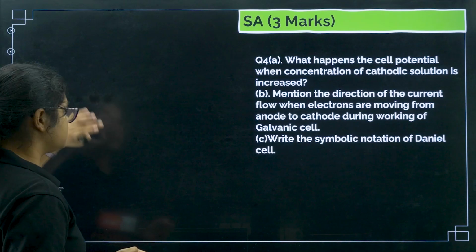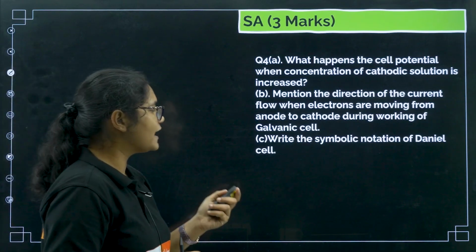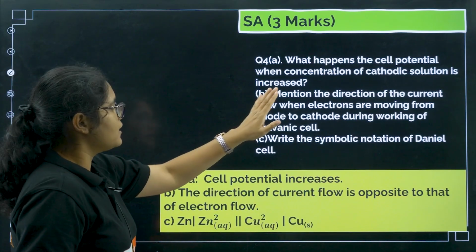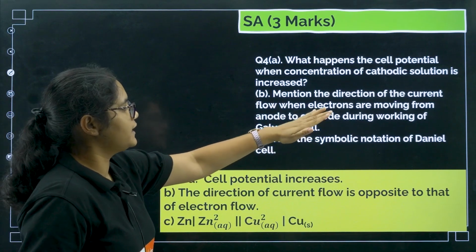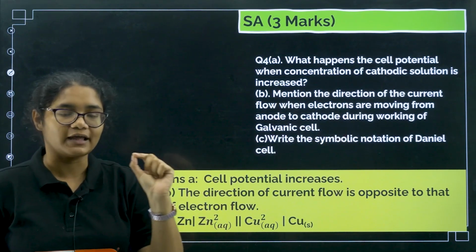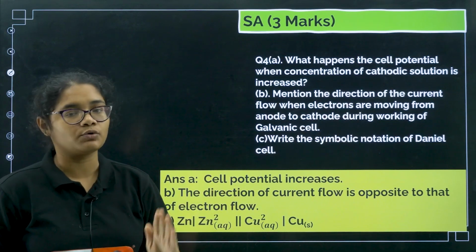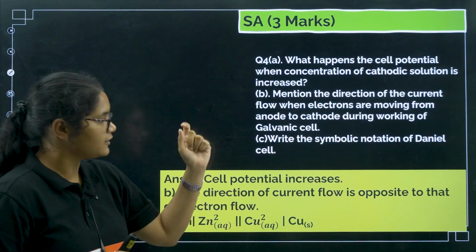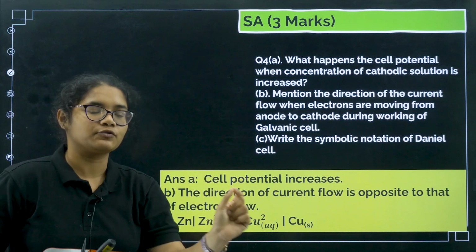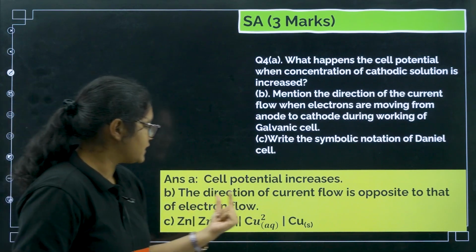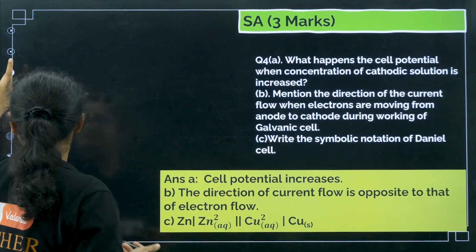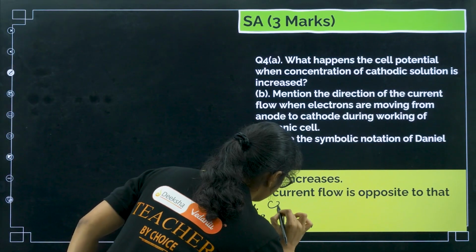So I'll erase all this. Next, direction. If the cell potential increases, what is the direction of the current flow when electrons are moving from anode to cathode? You know the current direction is always opposite to the flow of the electrons. So if electrons are moving from anode to cathode, current will flow from cathode to anode. You can write down here, it is from cathode to anode.